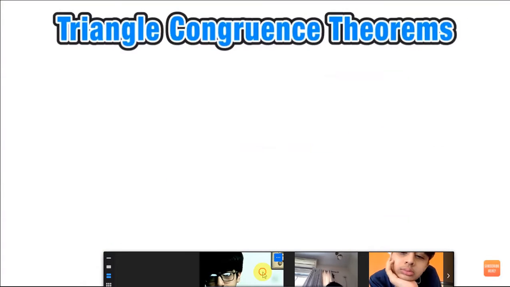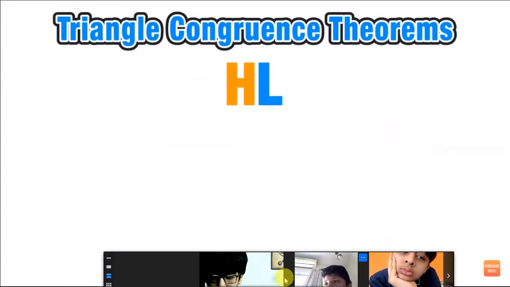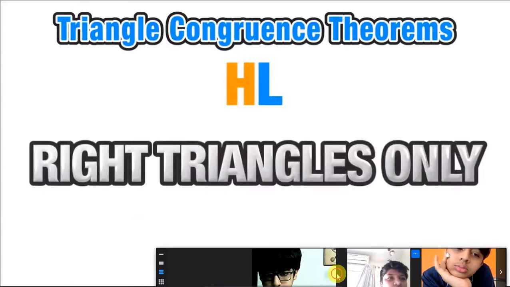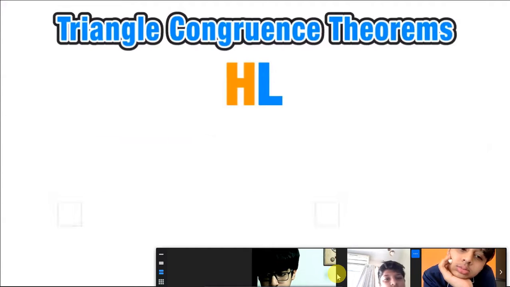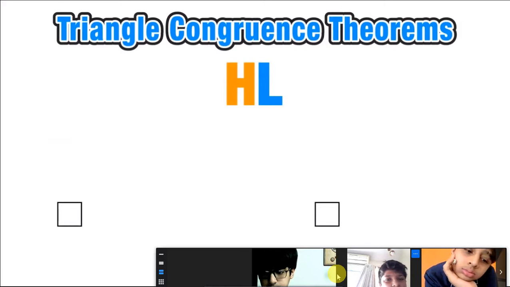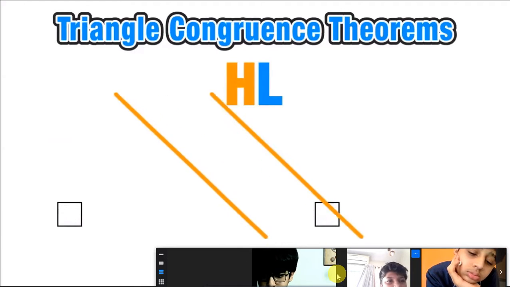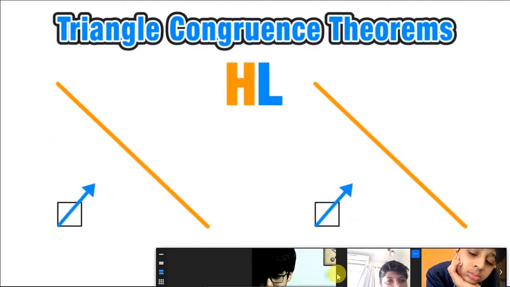Now, our final congruence theorem is kind of a special case. It's called hypotenuse-leg, and it applies to right triangles only. So let's start out with the key feature of any right triangle, and that is a right angle. We know that the hypotenuse of a right triangle is its longest side and is always opposite the right angle.